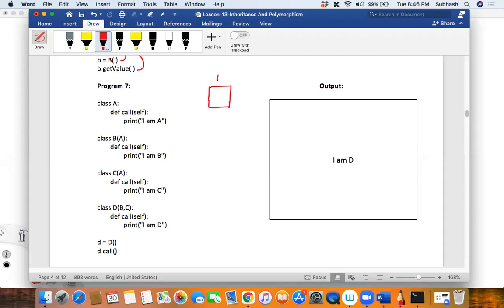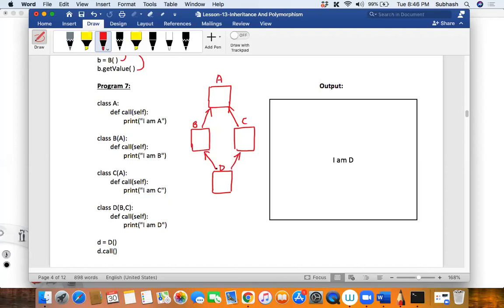So this is class A, and then you have class B getting inherited from class A, and then class C getting inherited from class A. And then we have D over here. This is class D, and this is getting inherited from both B as well as C, correct?